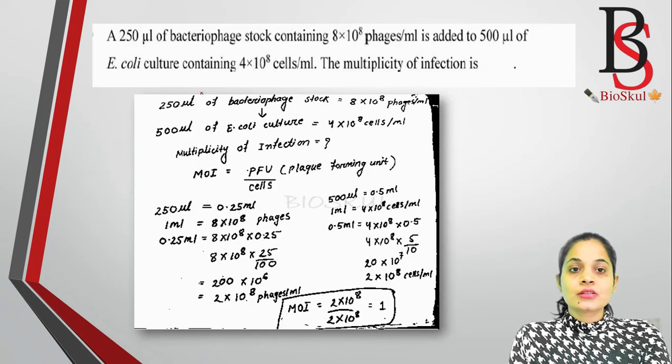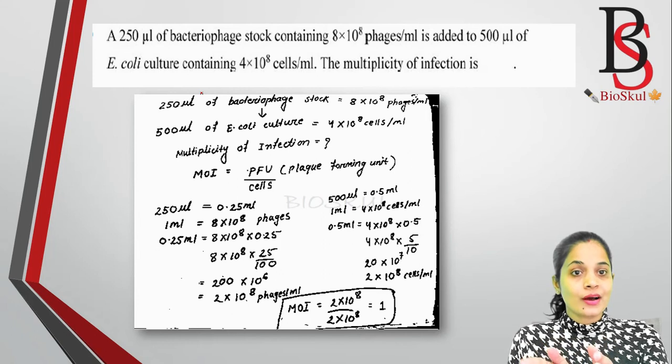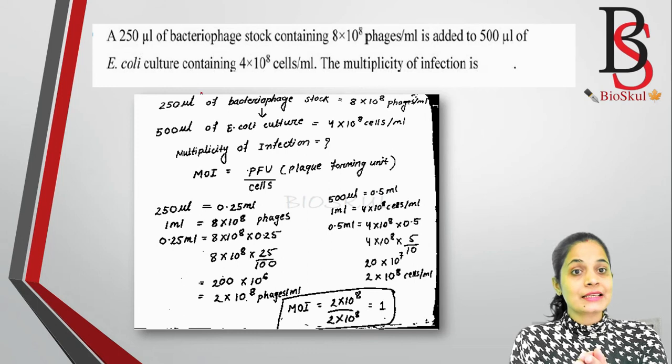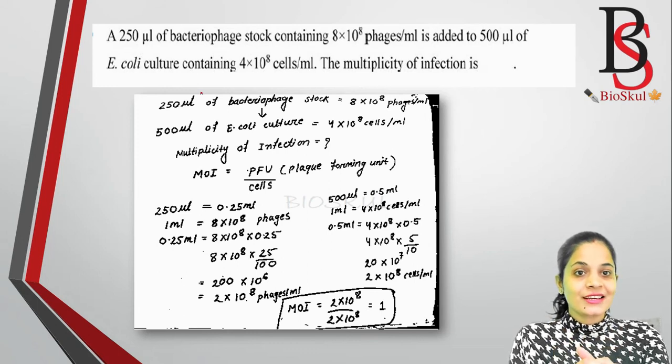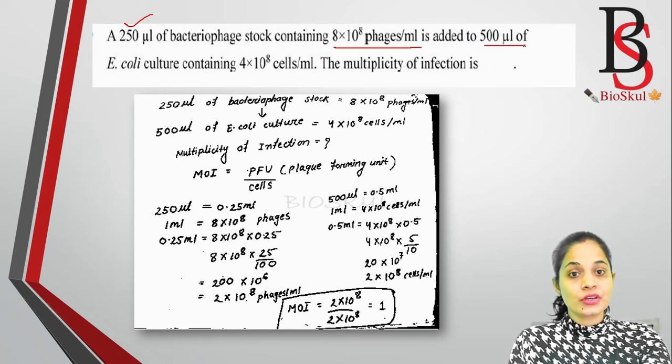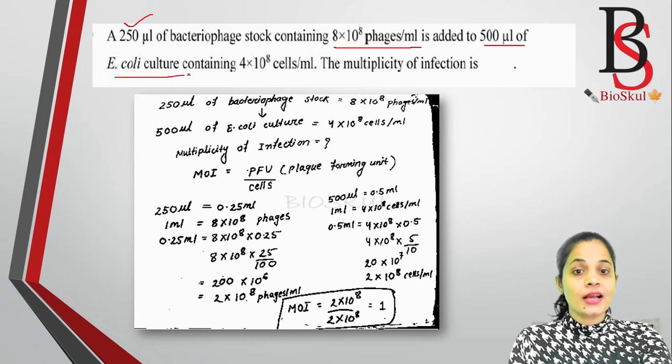So this is the last question of part 1 of the microbiology paper. In part 2, I'll upload another 10 questions with detailed explanation, and please stay connected for that video too. Let's see this one. A 250 microliter bacteriophage stock containing 8 multiplied by 10 to the power 8 phages per ml is added to 500 microliter of E. coli culture containing 4 into 10 to the power 8 cells per milliliter.